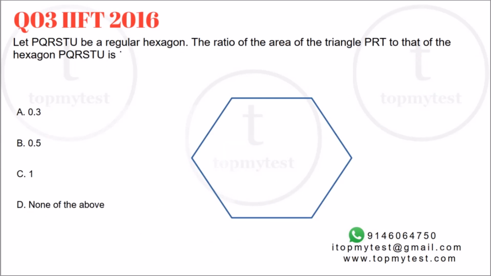Now, the next question is from IIFT 2016, again, which contains a regular hexagon. Your questions are very, very easy usually. Let PQRSTU be a regular hexagon. The ratio of the area of PRT to that of hexagon PQRSTU is how much? So if I make this PQRST and U, right, you need to find the area of PRT.